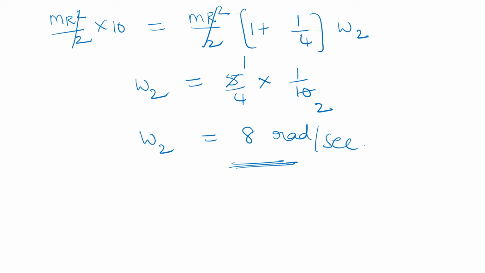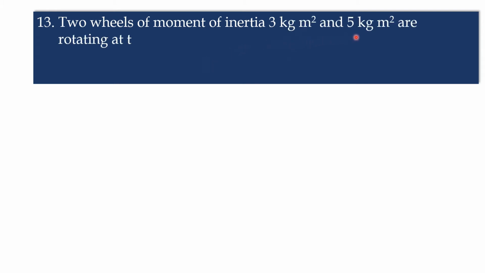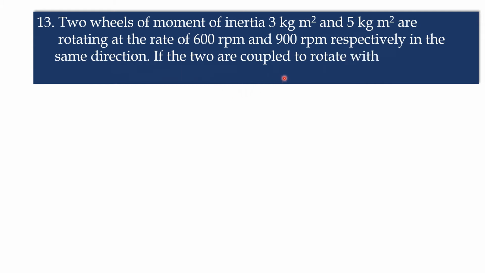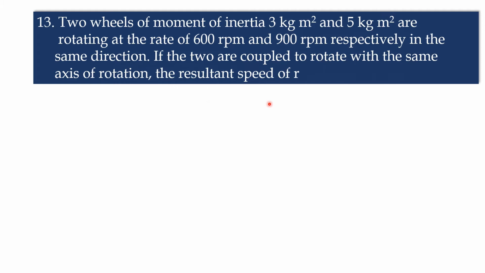Okay, next we will go to the next one. In this question, two wheels of moment of inertia 3 kg meter square and 5 kg meter square are rotating at the rate of 600 rpm and 900 rpm respectively in the same direction. If the two are coupled to rotate with the same axis of rotation, the resultant speed of rotation will be. Here we have to calculate speed of rotation. Let us go to the solution.